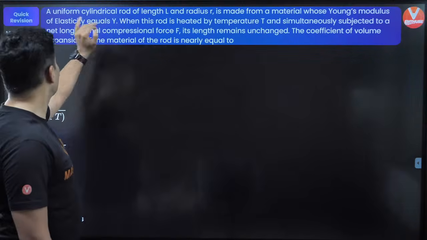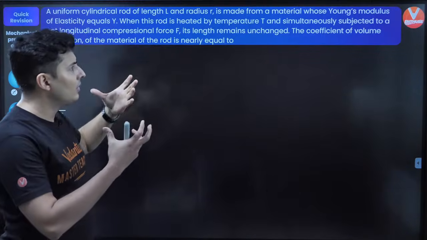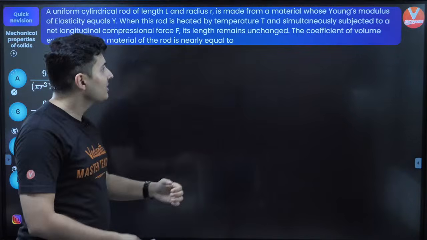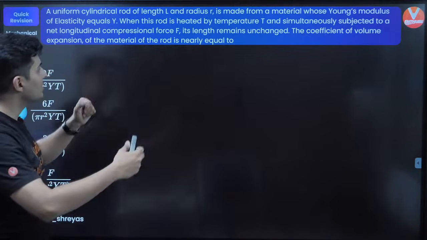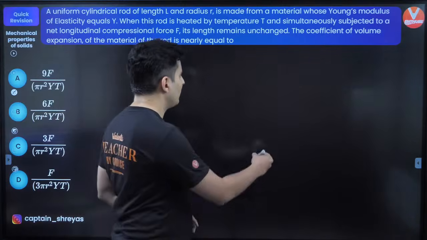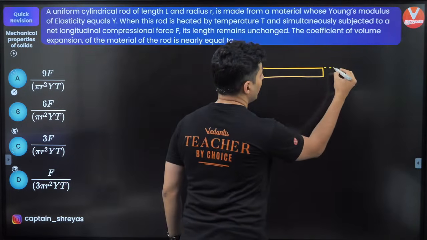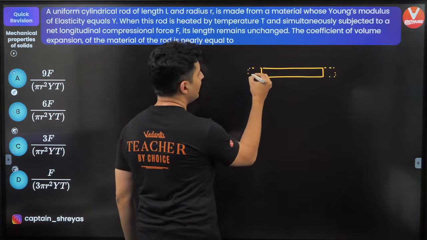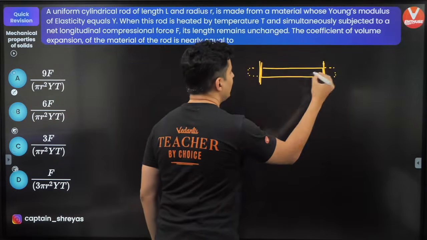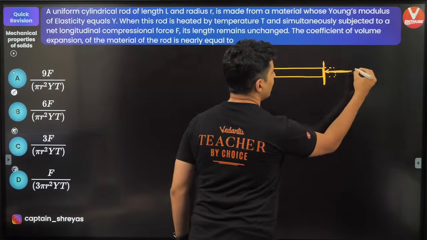A uniform cylindrical rod of length L and radius R is made of a material of Young's modulus Y. The rod is heated and also subjected to a compressional force so that the length remains unchanged. So first of all, visualize what is happening. This is your rod. It wants to expand because of heat, but you are not allowing it to expand because you are holding it by applying a compressive force from both sides.